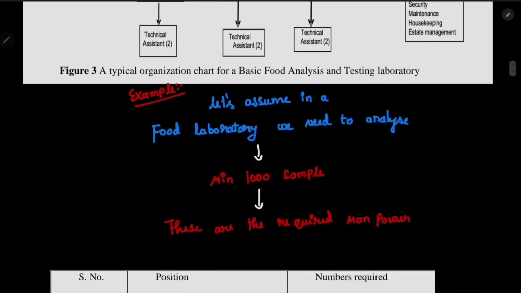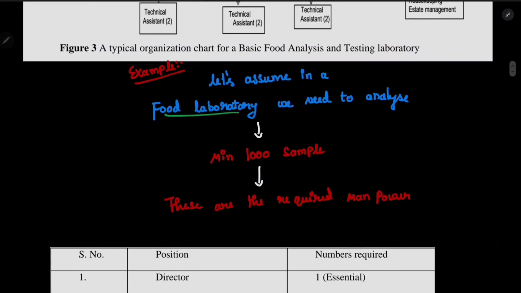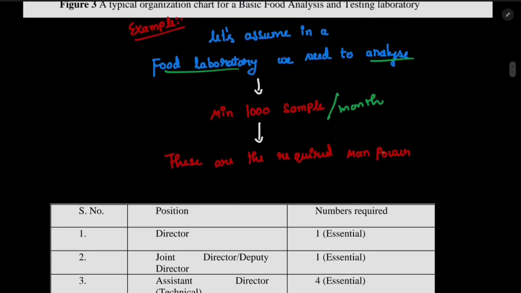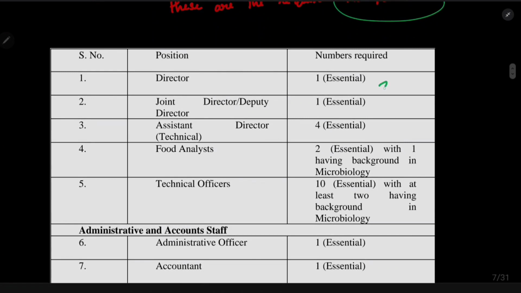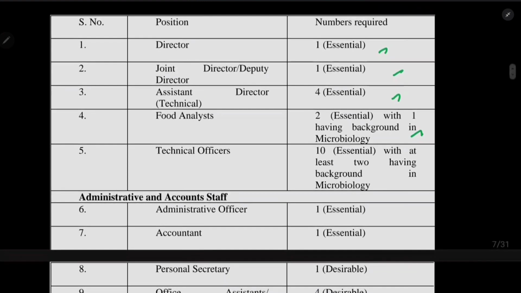But let's assume a food laboratory where we need to analyze a minimum of 100 samples per month. If you are building such a food laboratory, these are the manpower requirements. We need one director, one joint director, four assistant directors, and two analysts, with one essentially having a background in microbiology because he has to do the microbial analysis, and 10 technical officers, at least two having a background in microbiology because they have to do that work.